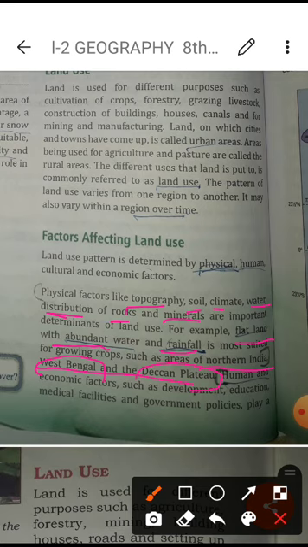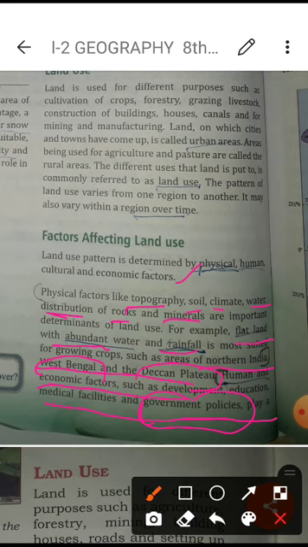Economic factors such as development, education, medical facilities, and government policies also play an important role in land use. As I have explained, when farmers have advanced schemes and advanced technologies, or are aware of government policies, it means the government is also playing a good role by providing different schemes to farmers, and they are also citizens concerned with land use.